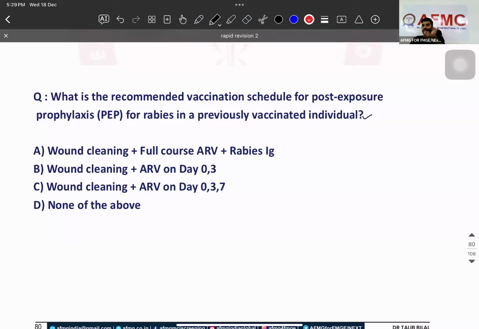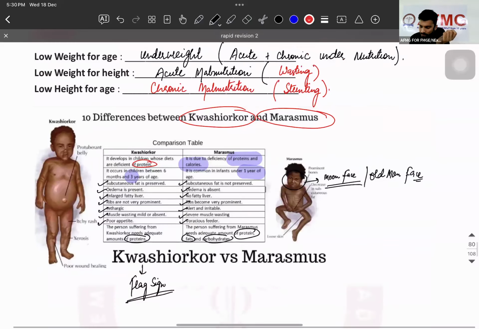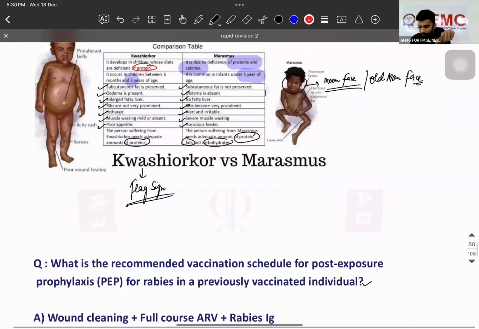Depending on whether it's intradermal or intramuscular, whether it's the SN regime or the Thai Red Cross regime. And we also give serum at the place of the wound. We give it directly, okay? 1/3 at the wound and the remaining you can give in the alternate buttock or IM. Understood? But what is the main important question they will ask? Patient is coming, what is your vaccination schedule? If a patient is already vaccinated and it has been 2 years, repeat the booster dose every how many years? 2 years. Is that clear? Right. So what is the answer here? He was already vaccinated. Okay?